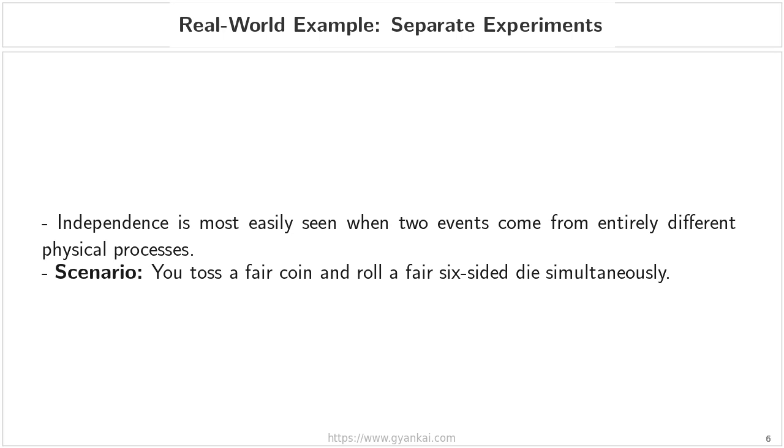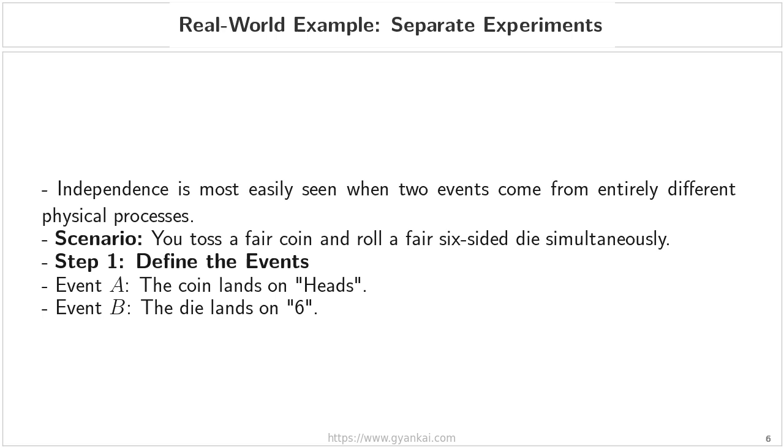Imagine you are tossing a fair coin and rolling a fair, six-sided die at the exact same time. To analyze this mathematically, our first step is to clearly define our events. Let's call event A the event where the coin lands on heads, and let's call event B the event where the die lands on a six.